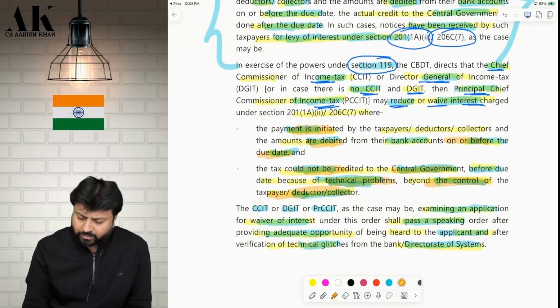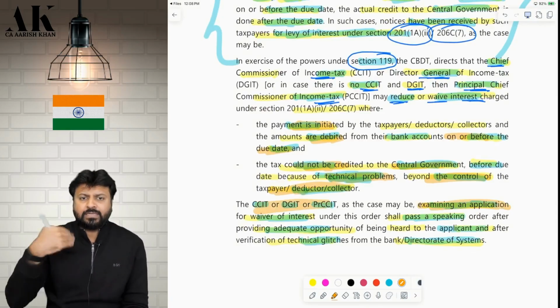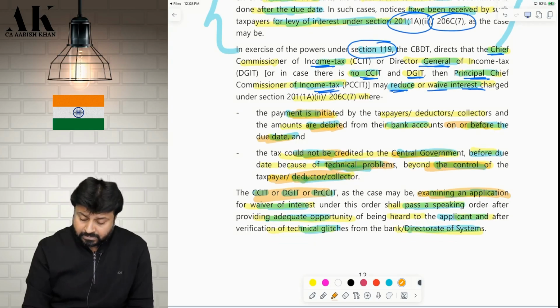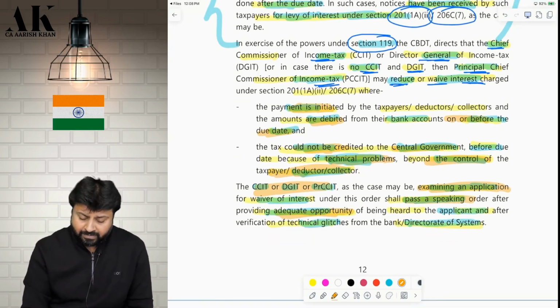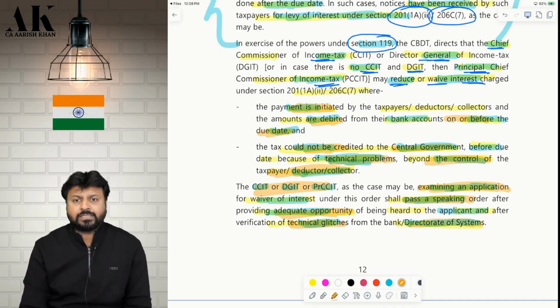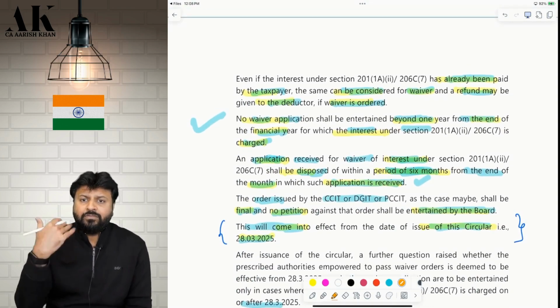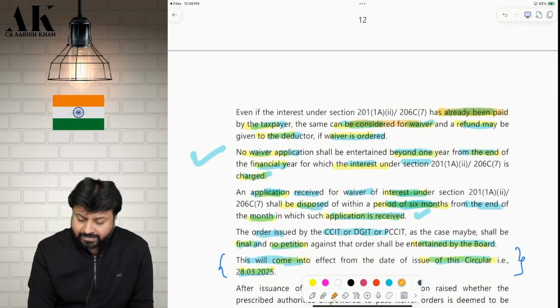So in that case, you have to give an application to these authorities. The assessee has to give an application. They will pass a speaking order, they will give you opportunity of being heard, and after verification of the technical glitch from the bank and from the operating system, they will waive your interest. And if you have already paid the interest, they will give you refund also.